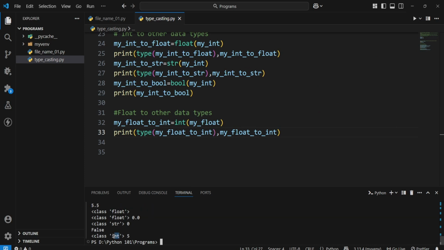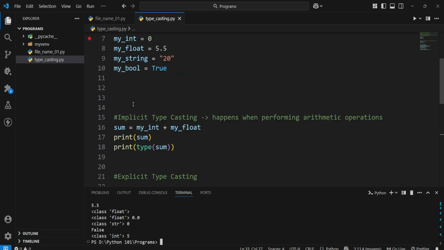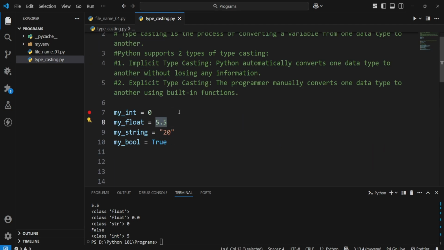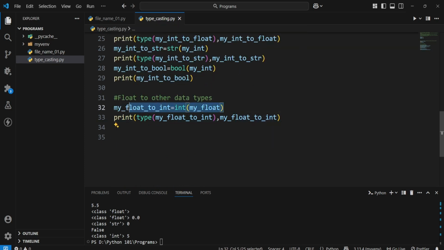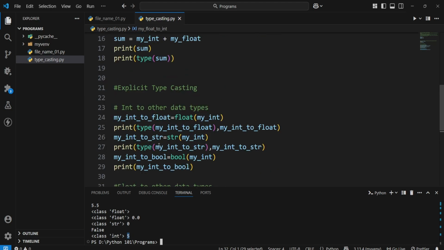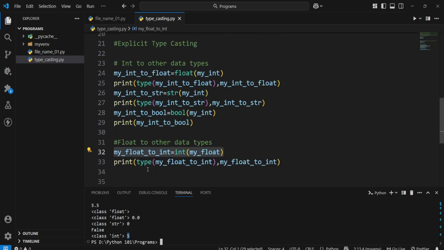Now you see it is converted into int, but one thing to notice here is our floating point has 5.5, and when we converted it to an integer, we only have 5. Why? Because as I said earlier, integer has less precision than float. So whenever we are converting from a higher precision to a lower precision, we will lose information.